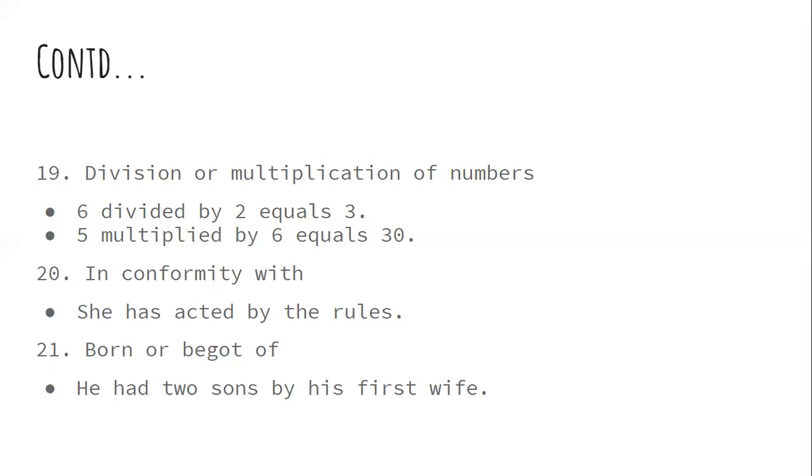By can also be used when we want to say that something is taking place or has taken place in conformity with, in accordance with. So she has acted by the rules. So in conformity with the rules, as per the rules, according to the rules. She has not acted against the rules. She has not deviated from the rules. She has acted in conformity with the rules.